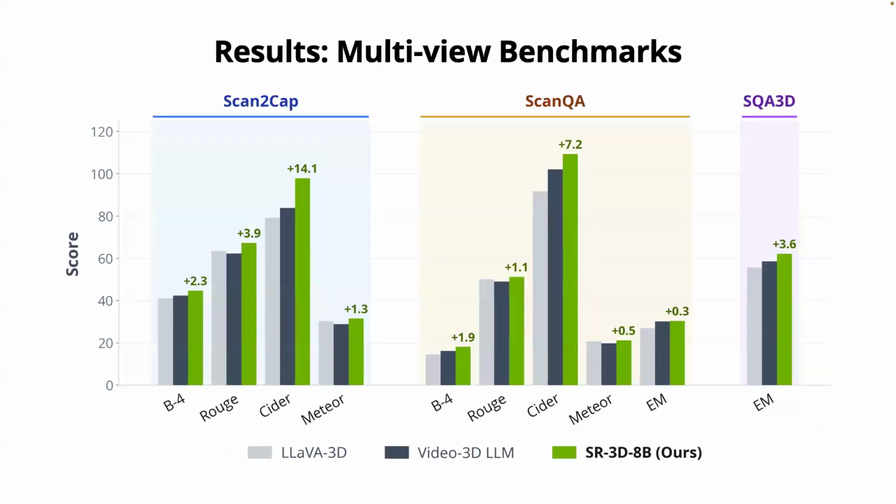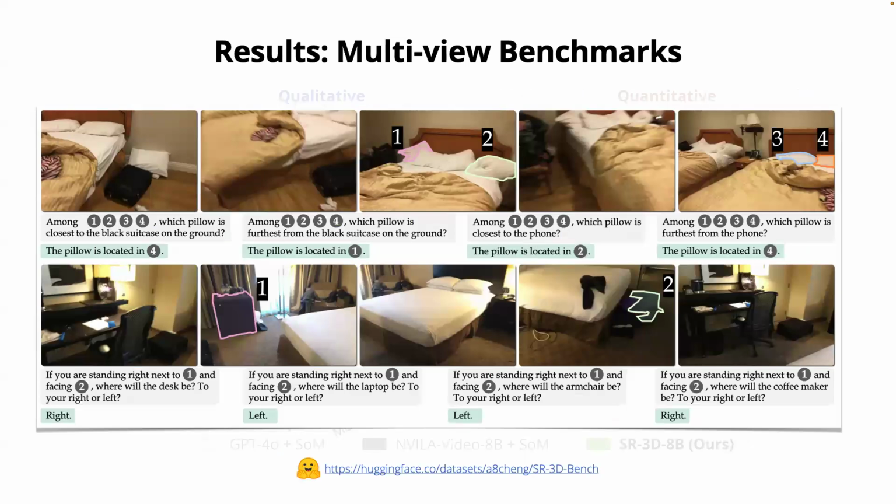So finally, moving to the multi-view benchmarks, which are the benchmarks that we care about the most, right? Because we're working on 3D multi-view problems. We see that our method consistently outperforms prior works that use points injection or 3D feature fusion. We also evaluate on a new benchmark called SR3D Bench.